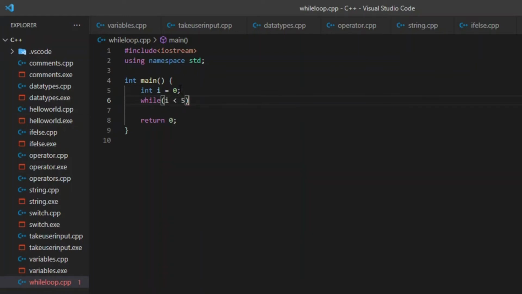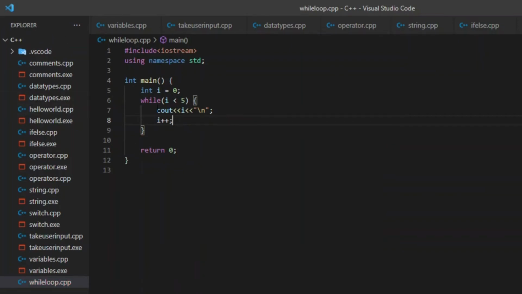Meaning to say that currently i is equal to 0, and as long as i is less than 5, the statement will be executing, and when it is no longer less than 5, the loop will be stopped. So let me put a statement within it like cout, then i, and then slash n. Why slash n? So that I can go to the next line. And in the last, we will use i plus plus. You know plus plus is an increment operator which will increment the value of i.